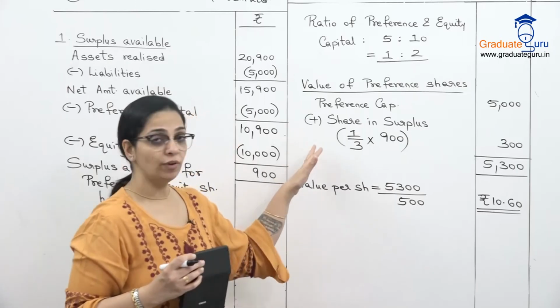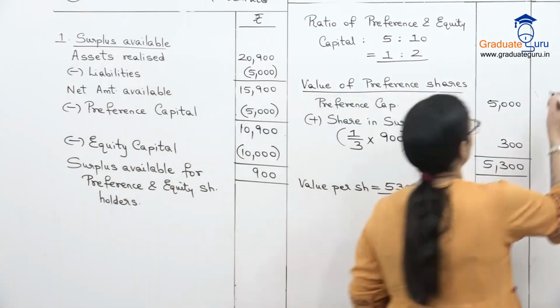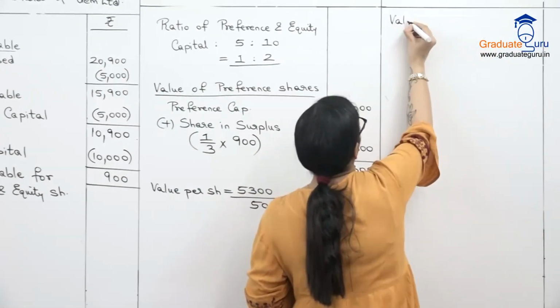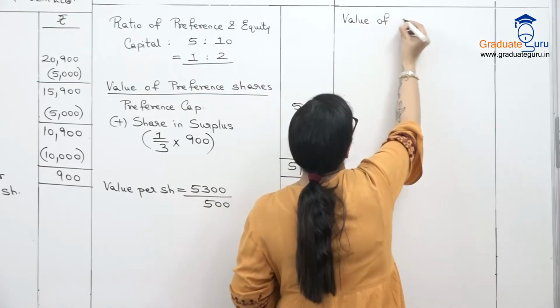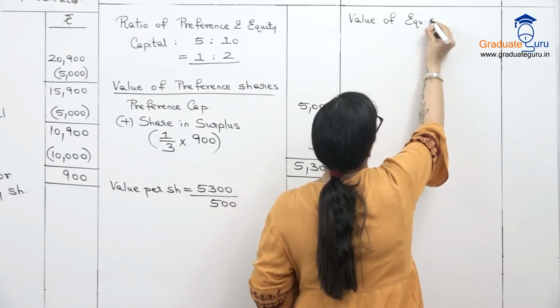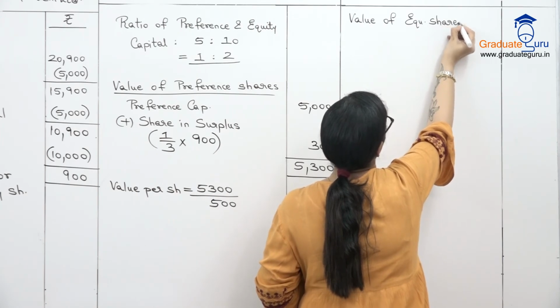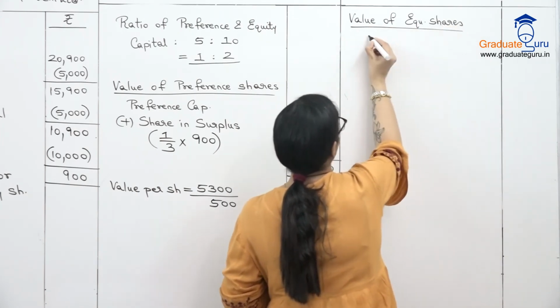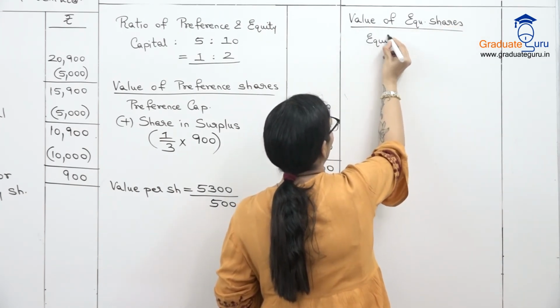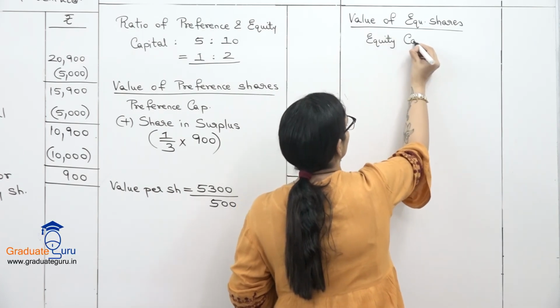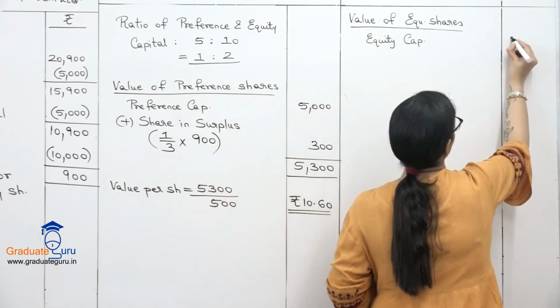Okay. Same way, I'll value equity shares now. So value of equity shares. Again, first we'll take the equity capital from the balance sheet, which is 10,000.